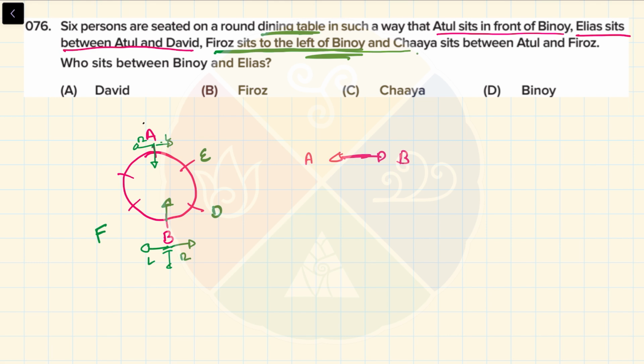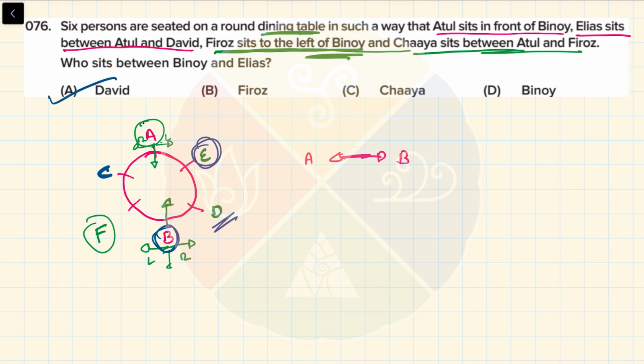And then Chaaya sits between Adul and Firoz. Adul is sitting here, Firoz is sitting here. That basically means there's only one position for Chaaya. Chaaya should sit here. Who sits between Binoy and Elias? We already completed this. Where are Binoy and Elias? Binoy is here, Elias is here. So who is sitting between Binoy and Elias? Mr. D, and that is David.